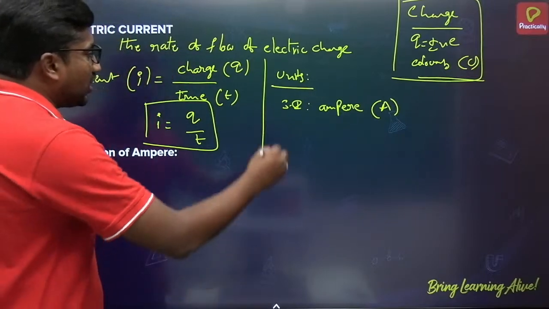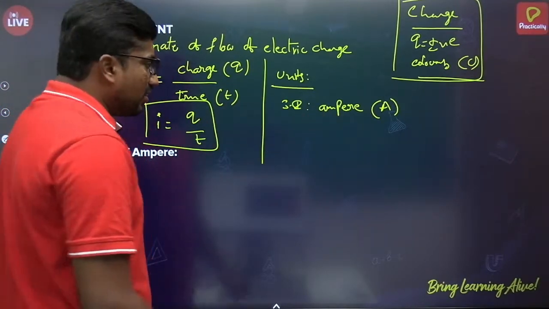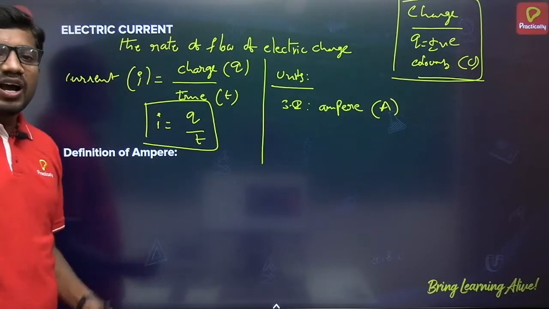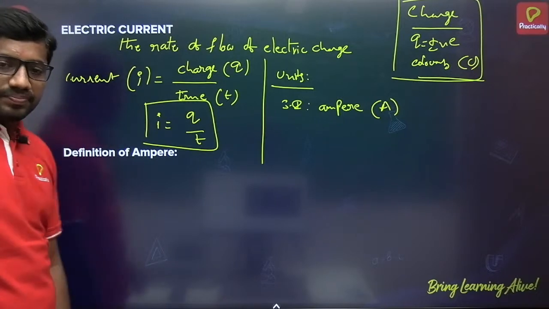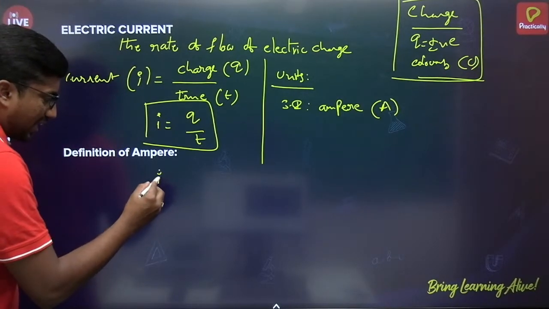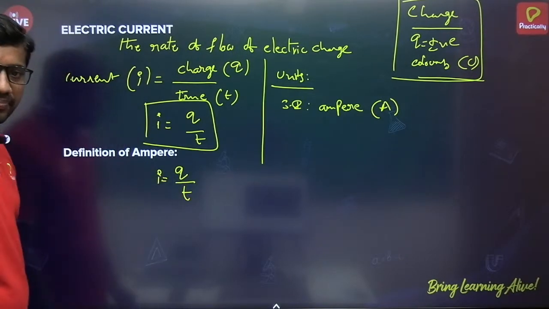So the SI unit of electric current here is ampere, and next is the definition of ampere. How can we define 1 ampere? See that formula, we know electric current I is equal to Q by T, charge by time.